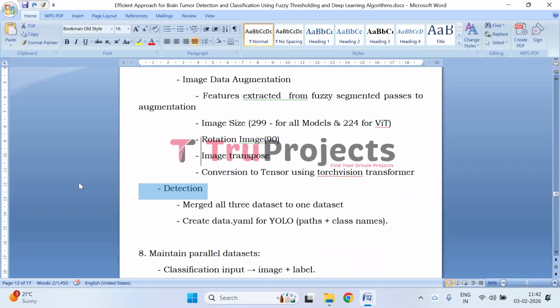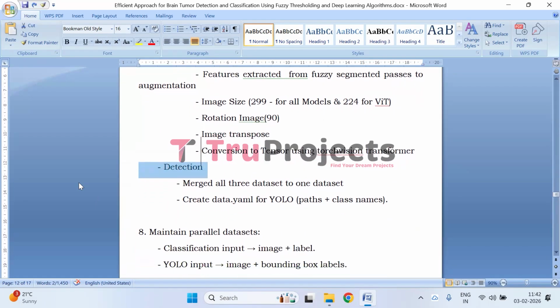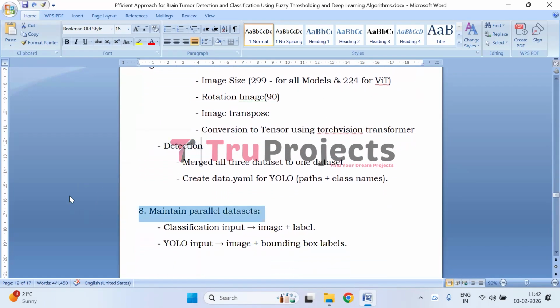Next, dataset integration and YOLO setup. All three datasets are merged into a unified dataset and a YOLO data configuration file is created for the tumor detection task. Next, we have maintain parallel datasets. Two parallel inputs are maintained: image-label pairs for the classification model and image-bounding box pairs for the YOLO detection model.